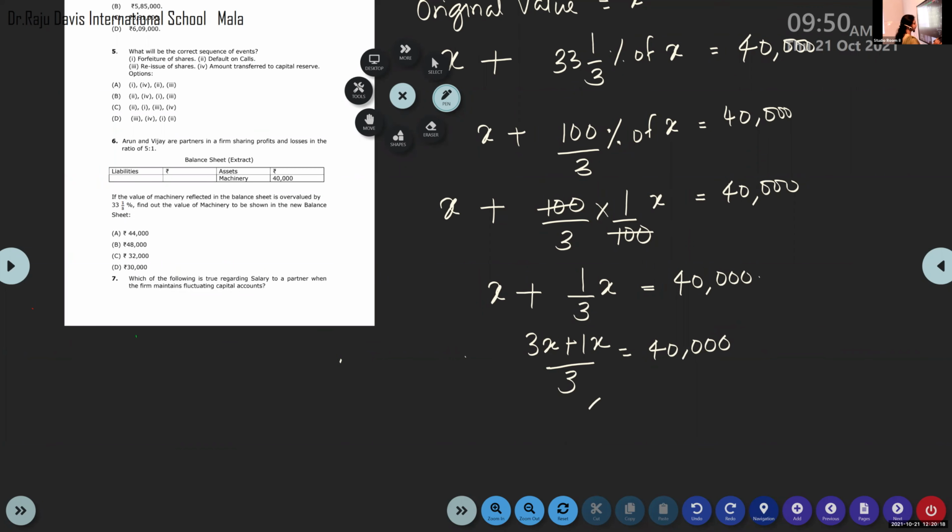Cross multiply, 4X is equal to 40,000 into 3. X is equal to 40,000 into 3 divided by 4. So this becomes 30,000.